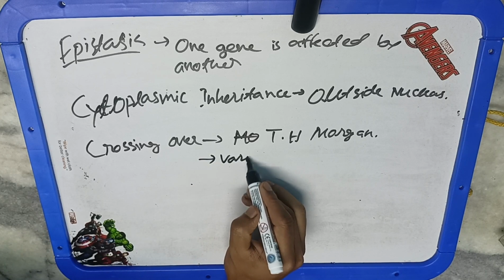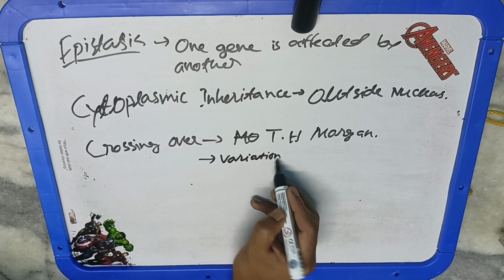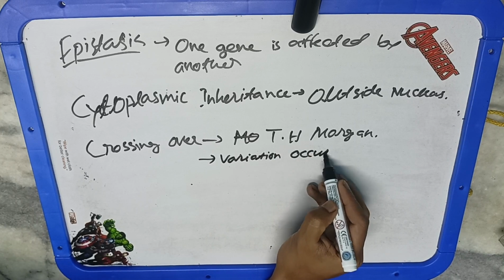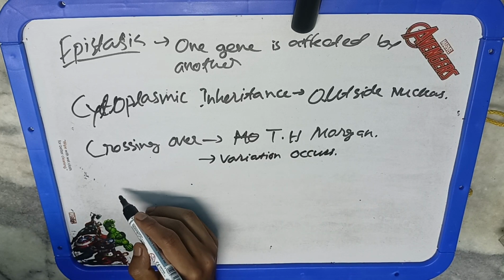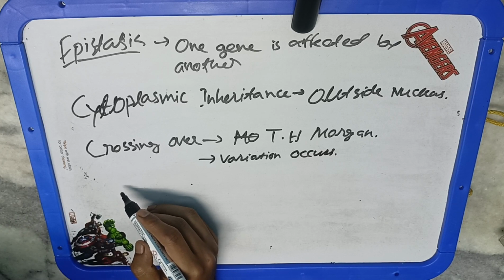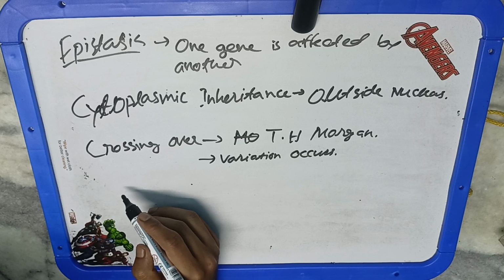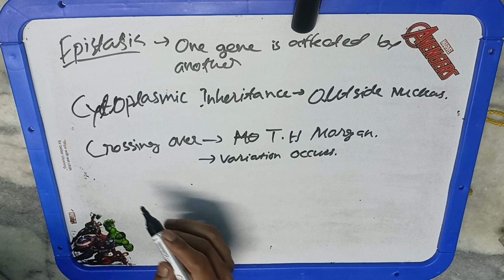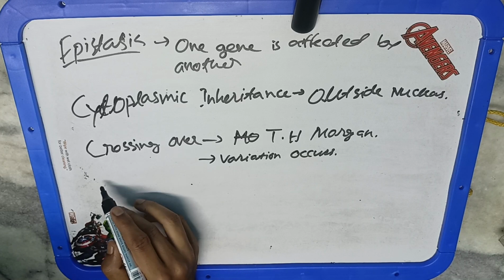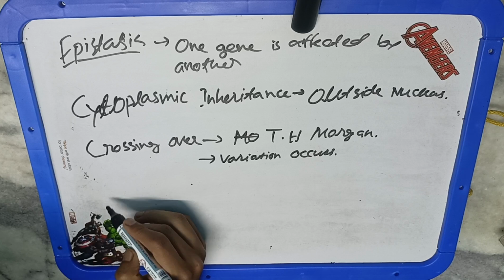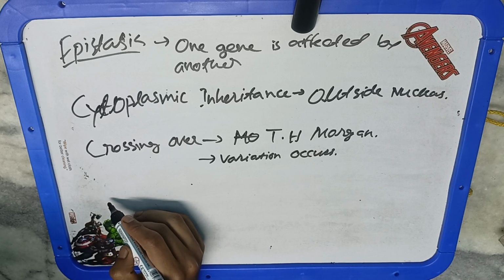In 1944, Avery, McCarty and MacLeod explained the significance of DNA and proved that this is the genetic material. And the experimental proof of DNA as genetic material was given by Hershey and Chase in the year 1952. In 1953, Watson, Crick and Wilkins proposed the double helix model of DNA, and for the same they got the Nobel Prize.